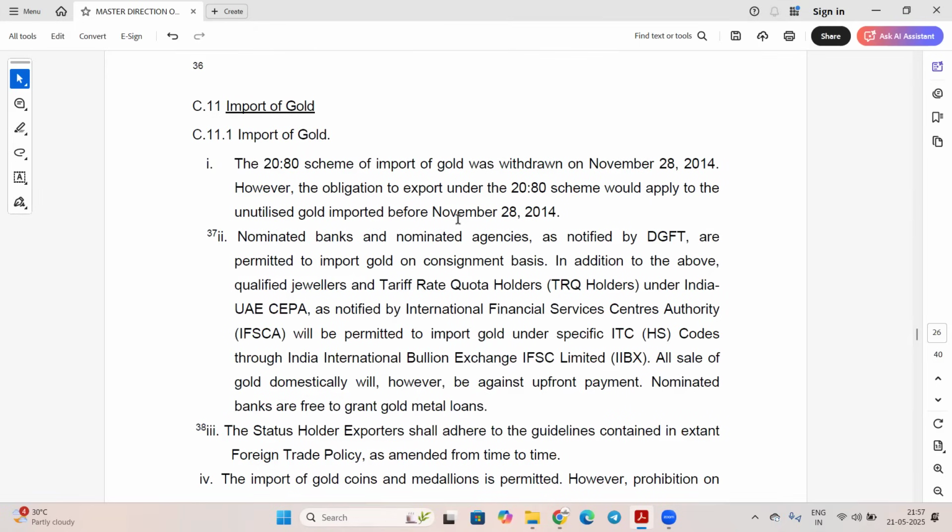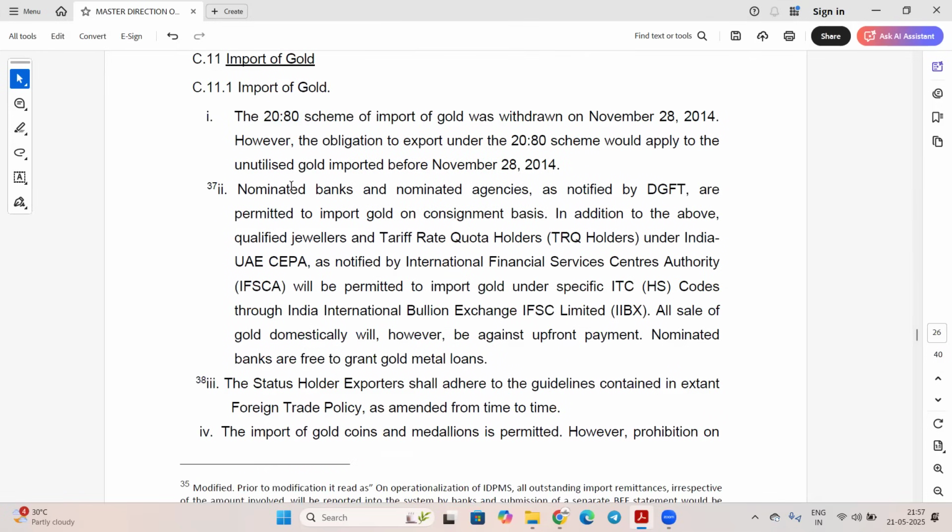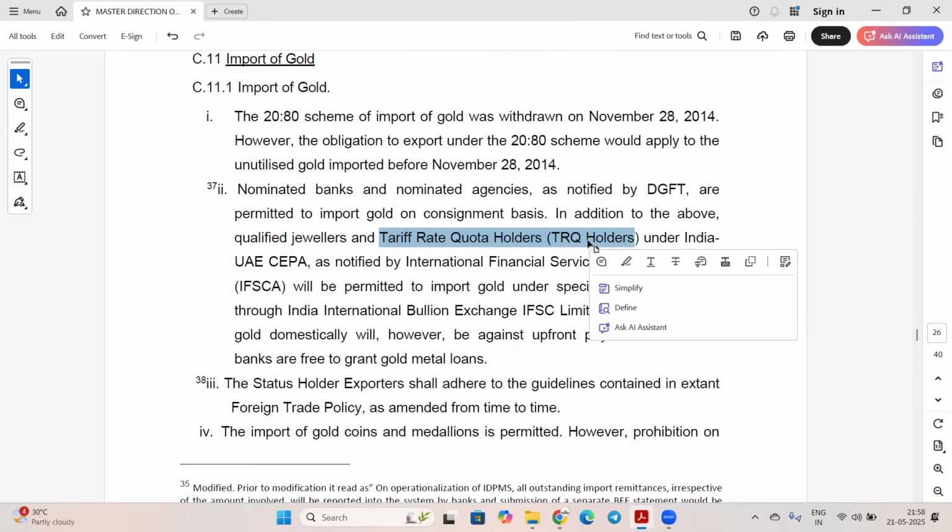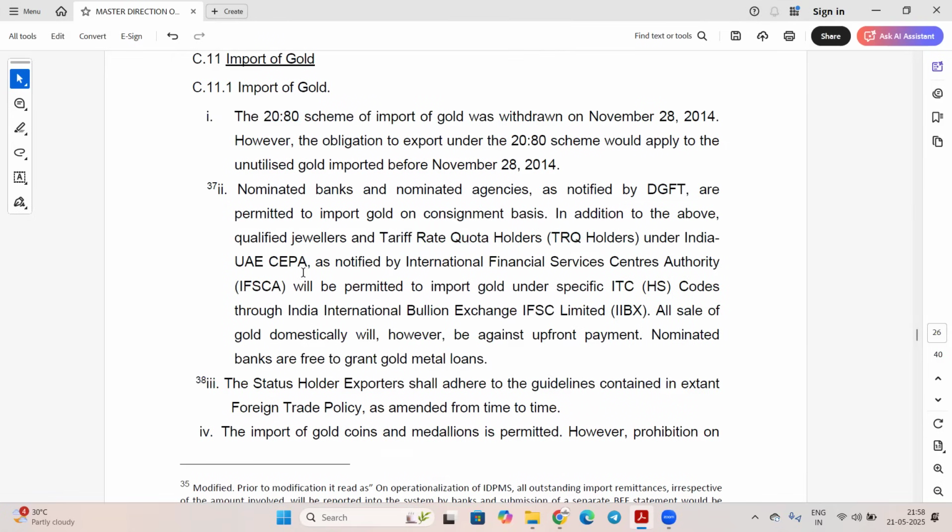Okay, next is import of gold. The 80:20 scheme of import of gold was withdrawn. So this scheme is already withdrawn, no need to remember. Nominated banks and nominated agencies, as notified by DGFT, are permitted to import gold on consignment basis. Okay, so this you have to remember. The tariff quota holder under the India-UAE CEPA, as notified by the International Financial Services Centres Authority, will be permitted to import gold under a specific ITC HS code.